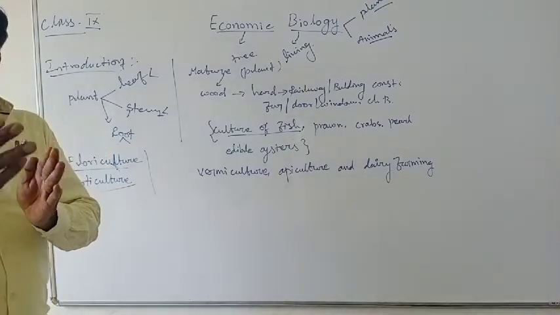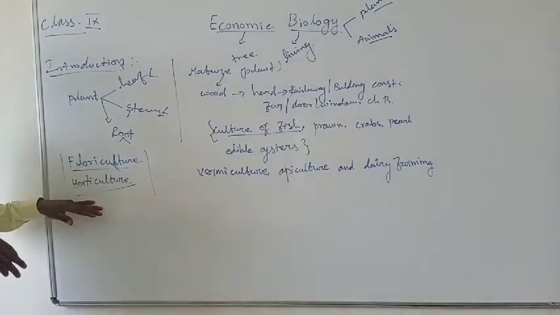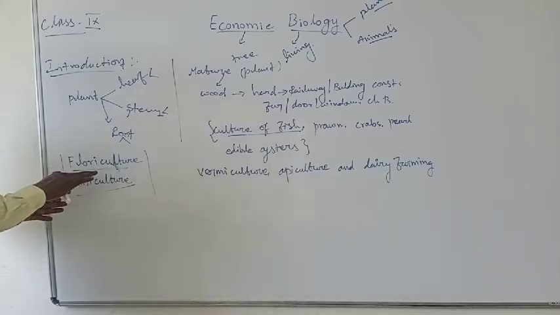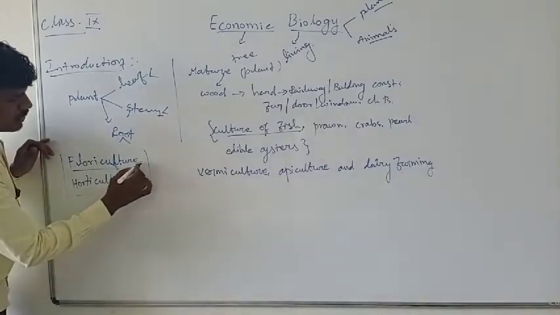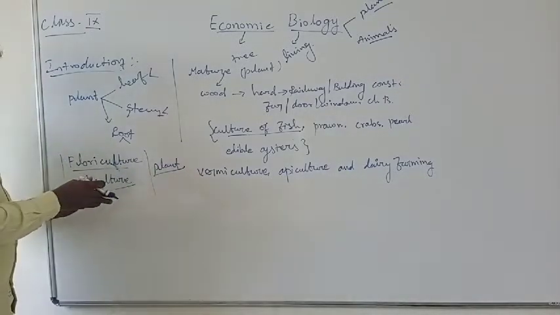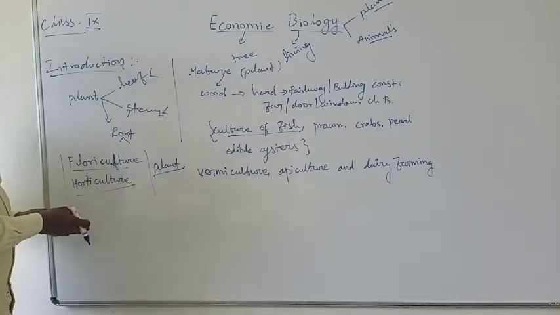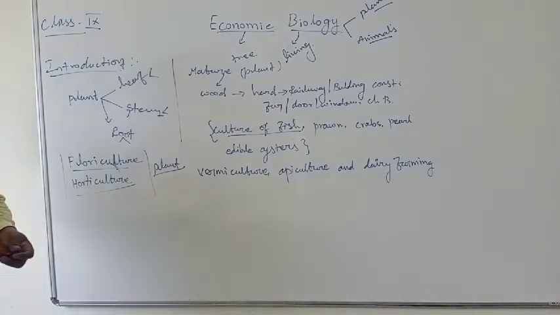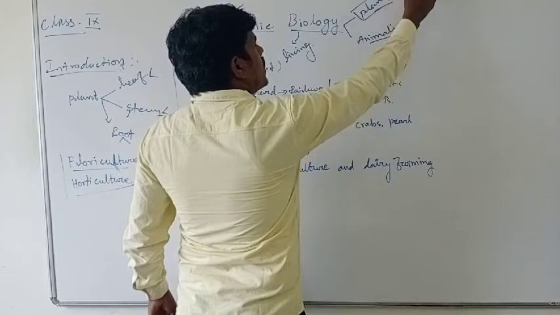In case of plants, there are two activities, floriculture and horticulture. They have some types. These two cultures are utilized in plants. By using these two cultures you get some amount of money, and that increases your economic level. So the plant part is completed, floriculture and horticulture, and next one is animals.